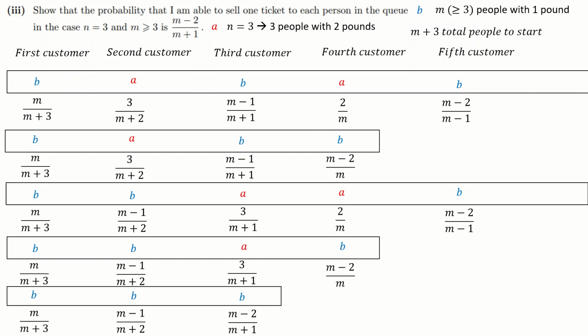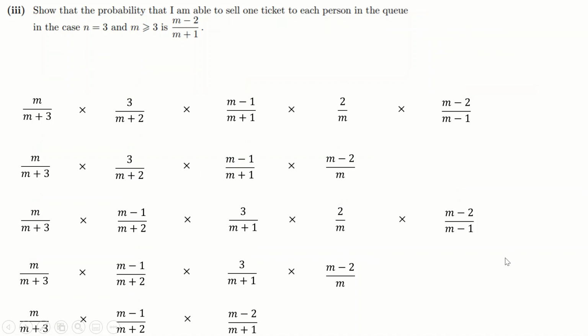Now, at this point, I can throw away all context for this question. At this point, this is just pure algebra. What I need to do is imagine this as a probability tree and multiply along all of my branches and then add up all of the cases that I have. So I need to multiply along all those branches and then add up all the cases. So I can ignore any context that this question used to have. This is just me doing some algebra now.